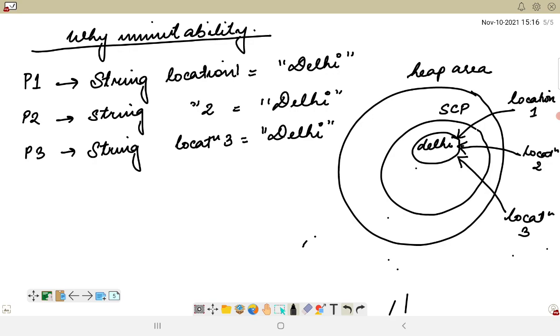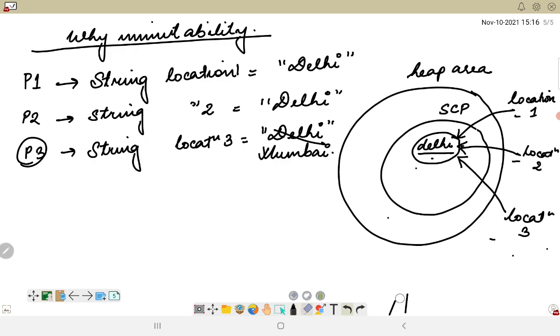Now suppose P3 changes his location from Delhi to Mumbai. Under this scenario, if I try to change this Delhi into Mumbai, since this object is pointed to by person 1, 2 and 3, changing the initial object would ultimately make the location of person 1 and person 2 change as well. But they have not changed their location yet, right? So this is basically a problem.